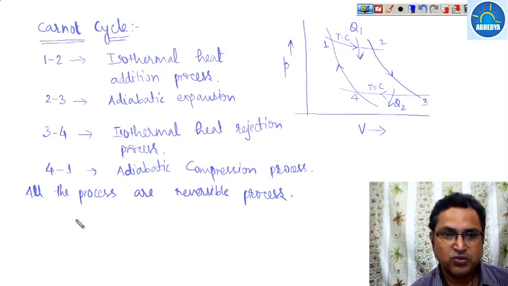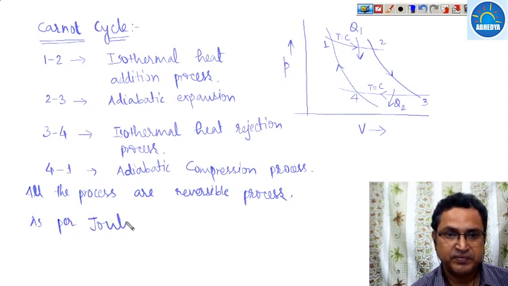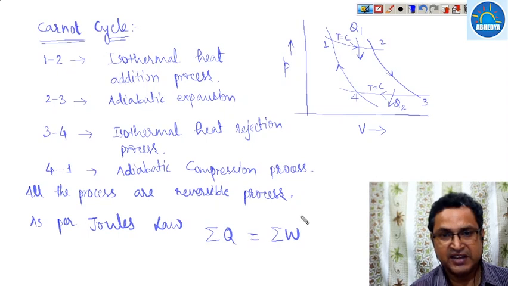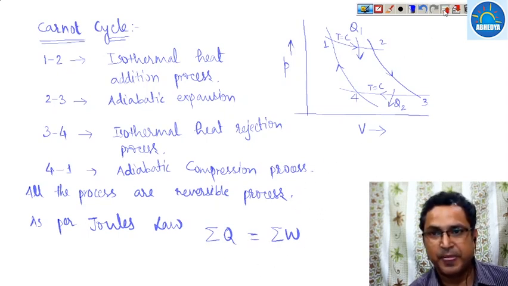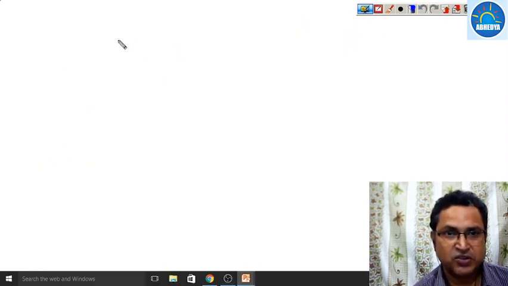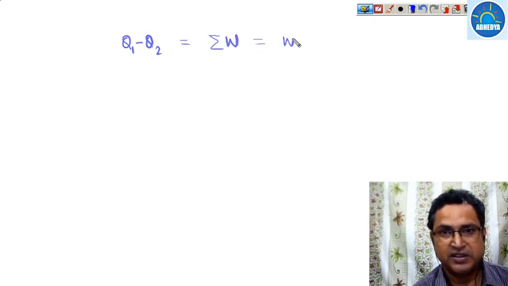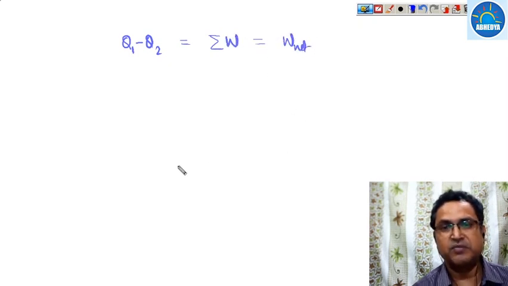According to Joule's law, summation Q will be equal to summation work done for any cycle. So what is summation Q? Q1 amount of heat will be added and Q2 amount of heat will be rejected. This is summation W, that is, the net work done.